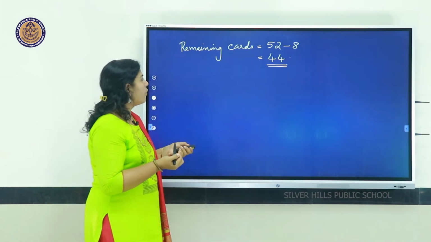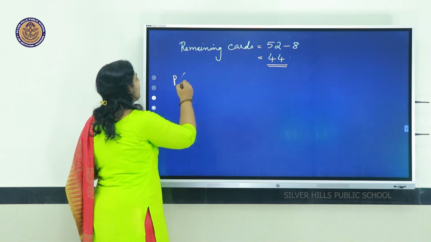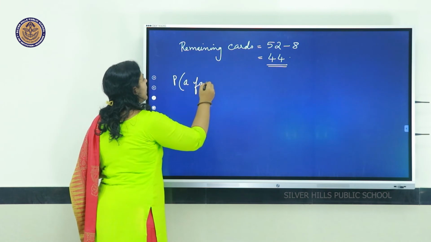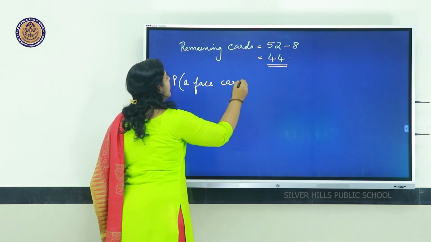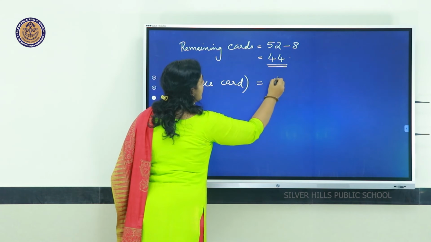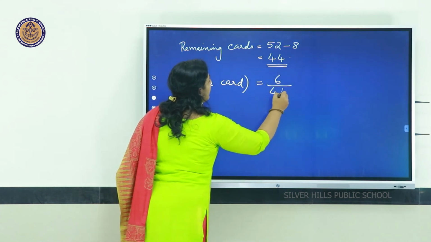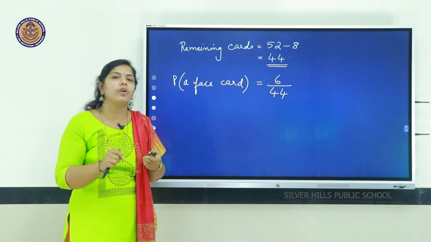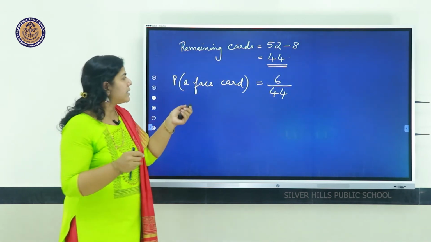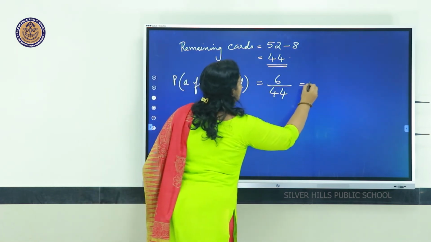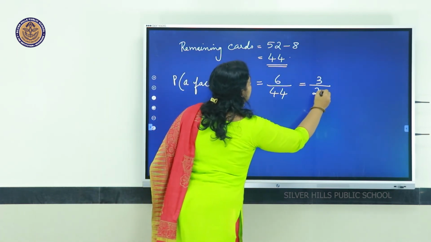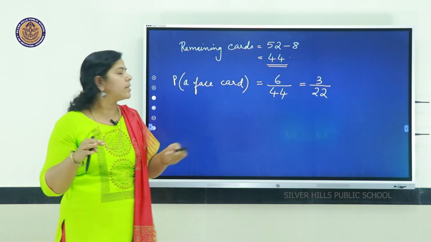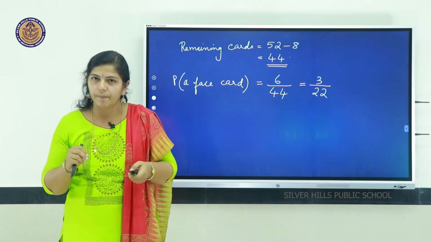So, out of 44, there are only 6 face cards. That is 6 by 44, which is equal to 3 by 22. The probability of getting a face card from the remaining cards is 3 out of 22.